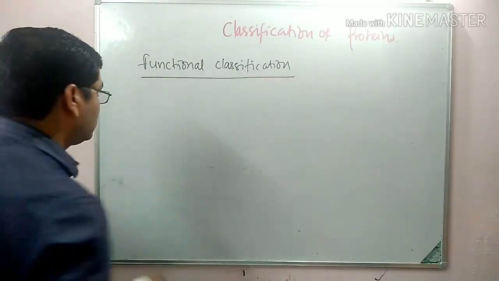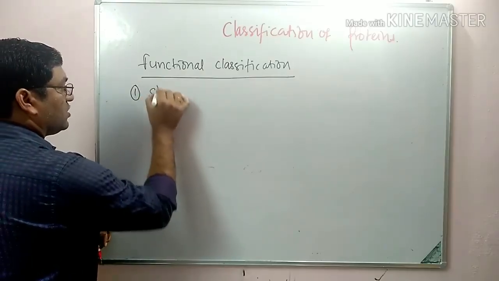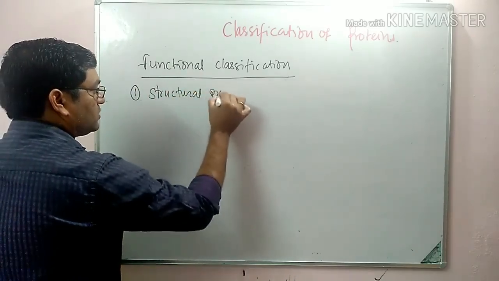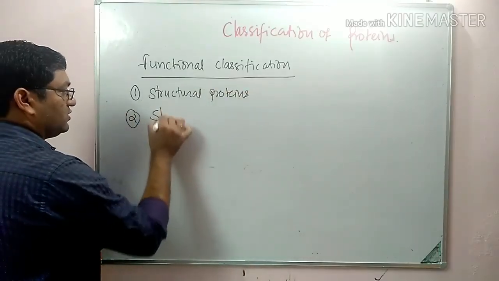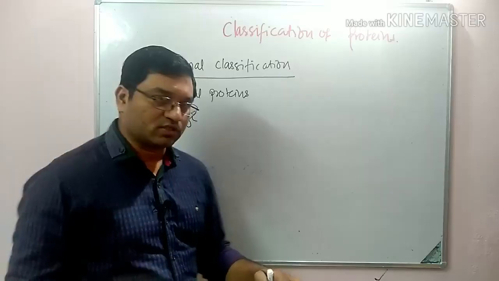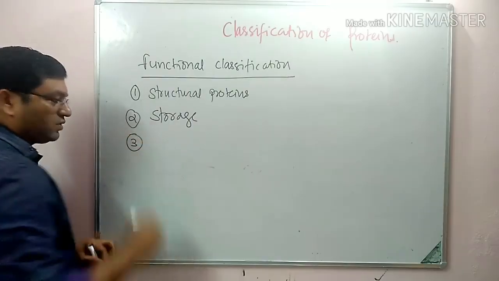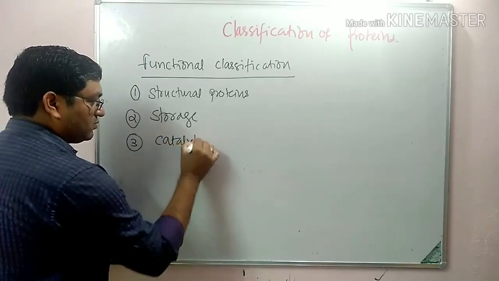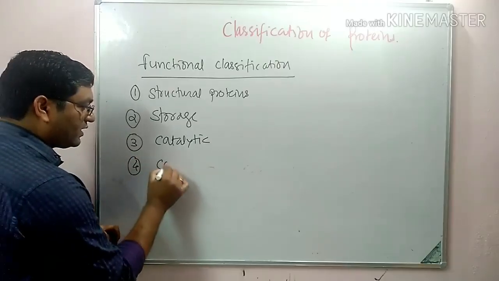It includes first structural proteins, second storage proteins. SS: structural proteins, storage proteins. Then third one, catalytic proteins, and contractile proteins.